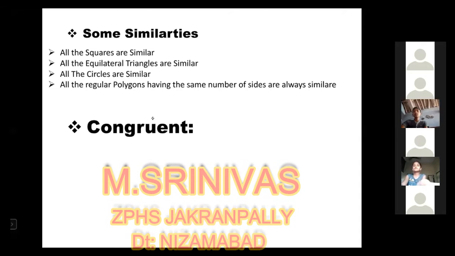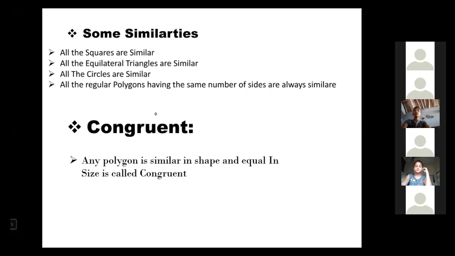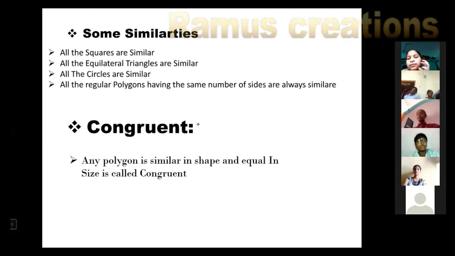Now discuss congruency. What is meant by congruency? Anybody? Equal. All sides equal. Equal figures. The figures are similar and equal, with the same shape and same area. Area means size. So the same size and same shape, the figures are called congruent.